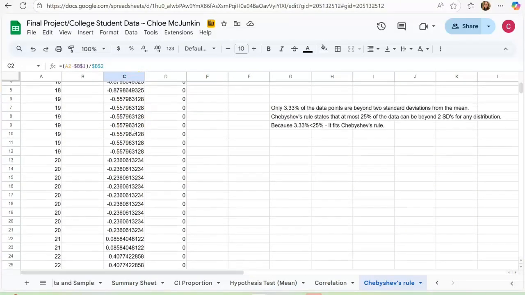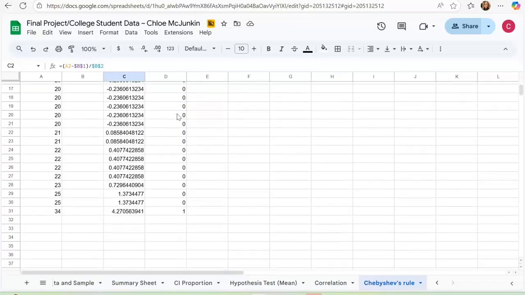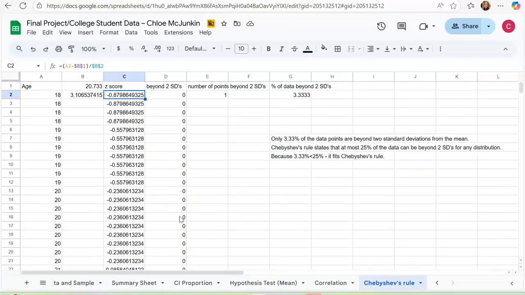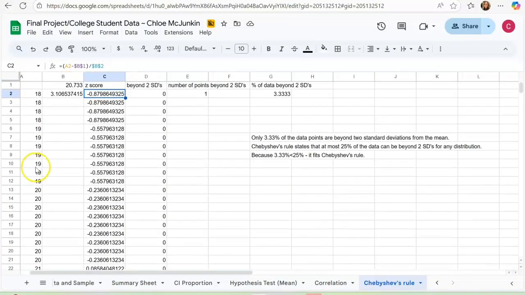Out of these z-scores, there is only one that goes beyond 2 standard deviations. So that's one point beyond 2 standard deviations. The percentage out of all 30 of these is 3.33. And because 3.33 is less than 25, it does indeed fit Chebyshev's rule. So it is accurate.